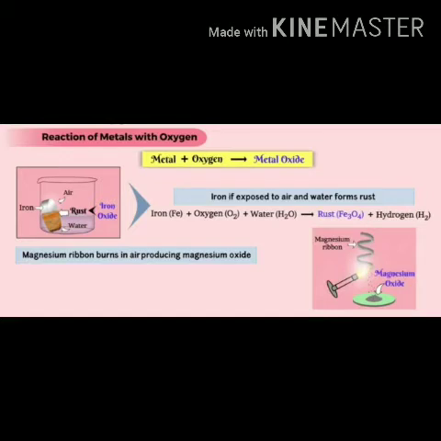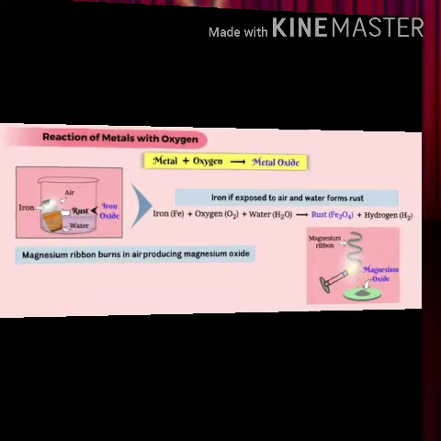The reaction of rusting of iron can be given as: iron reacts with oxygen and water and produces rust and hydrogen. You can have another example, that is burning of magnesium ribbon. When magnesium ribbon burns in air, it forms a bright white flame and produces magnesium oxide.